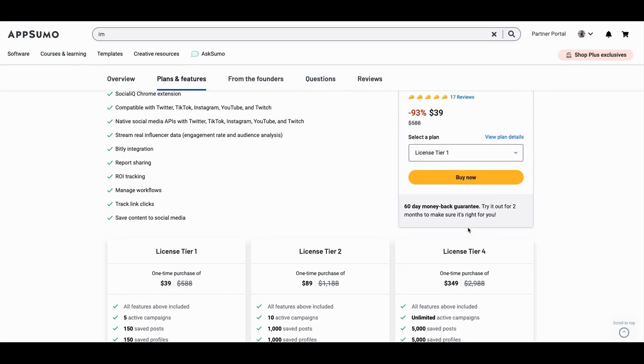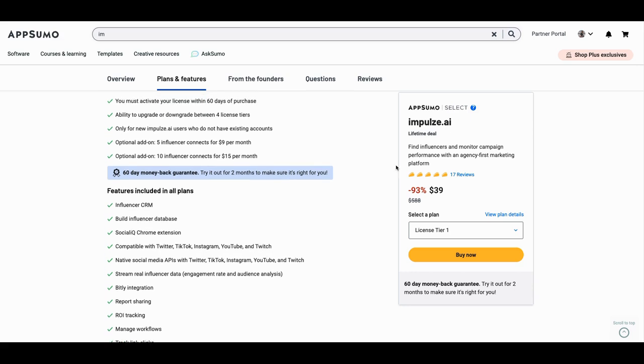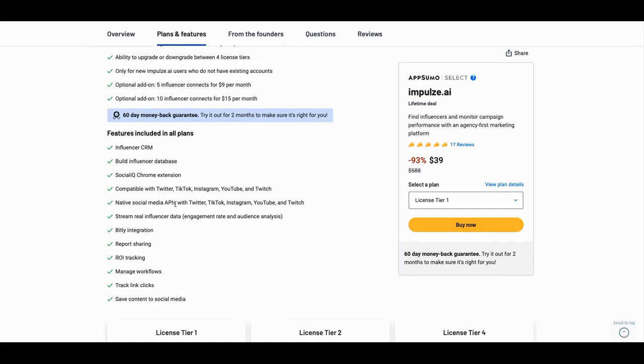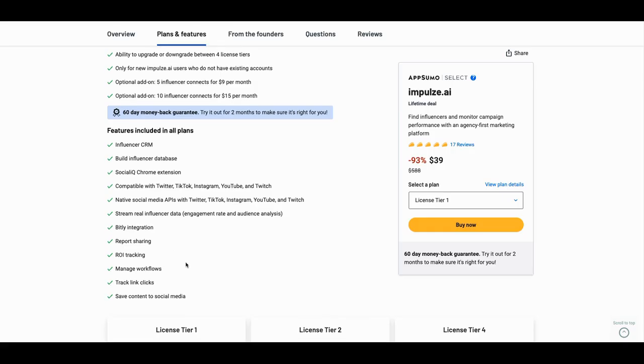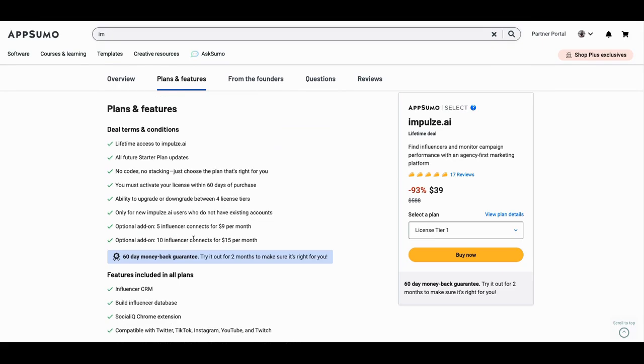So again, this has been Jenny Jones, Impulse.ai. Again, it's a different and unique tool. Again, native social APIs for TikTok, Twitter, Instagram, YouTube, and Twitch. And it gives you the real-time data for engagement rates and analytics. This is a pretty good tool. And you can track your links and all that other stuff, right? And then you can have these additional optional add-ons for additional influencers.